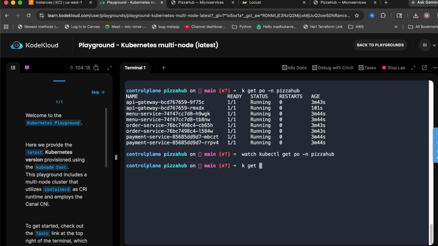Of course, we configured it so it can go up to 10 pods. So let's say kubectl get hpa -n pizzahub. Just don't worry about all these commands. By the end of the series, you're going to master all these commands.